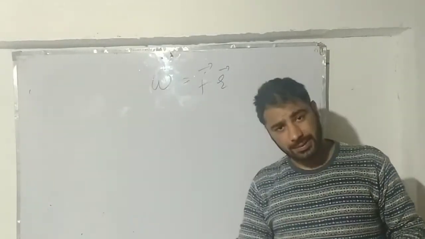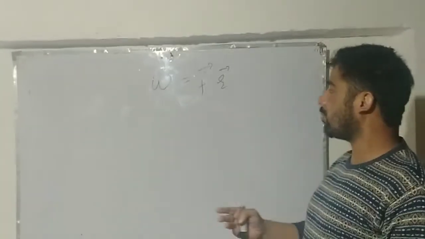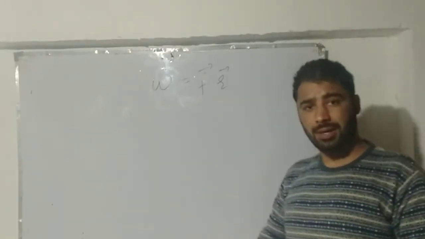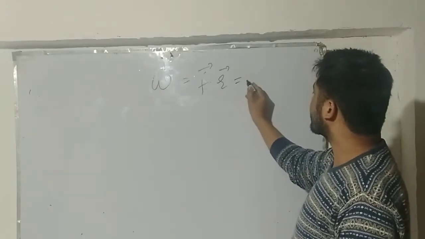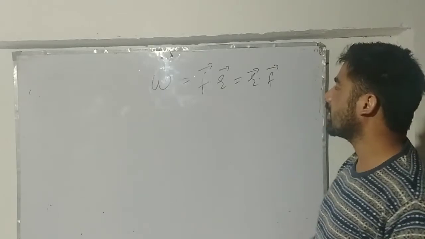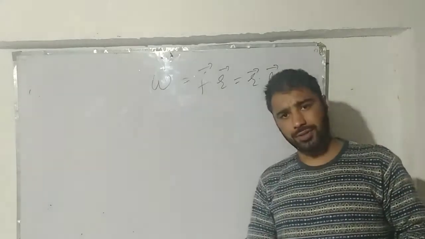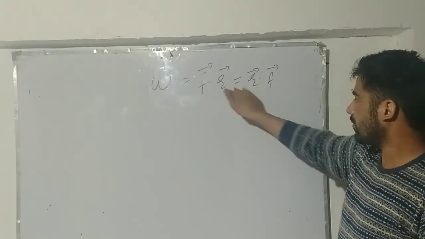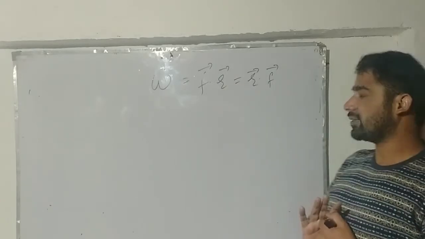What about this work done? It's a scalar parameter. We don't care about the direction when we talk about work done, and we can write this equation likewise this way as well, because the dot product is commutative, and by the commutative relation we can write it this way, okay?